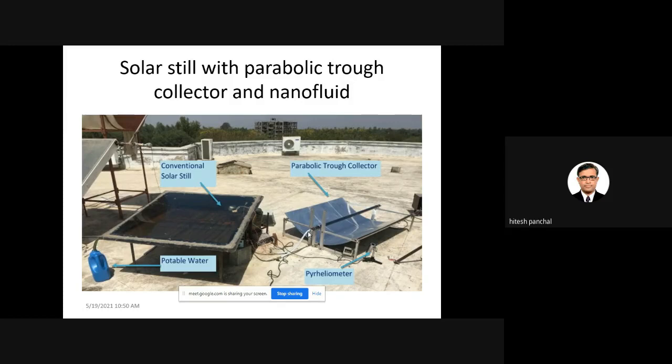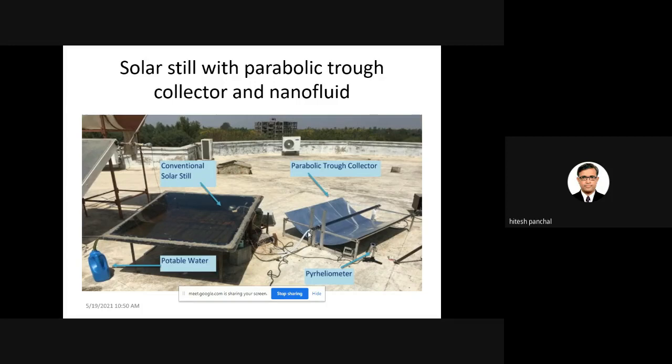Yesterday we discussed that whenever you use nanofluid or nanoparticles, they increase the thermal conductivity of water. If such water passes through the parabolic trough collector, the temperature of that water will increase.